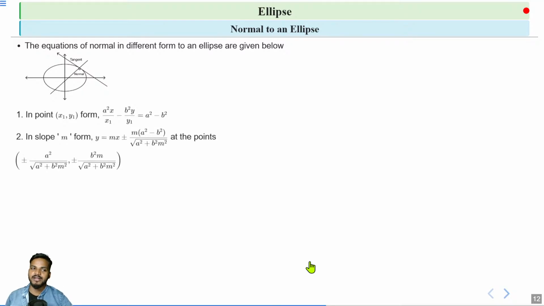And the point of contact of the normal is plus minus a square by root under a square plus b square m square, plus minus b square m by root under a square plus b square m square.